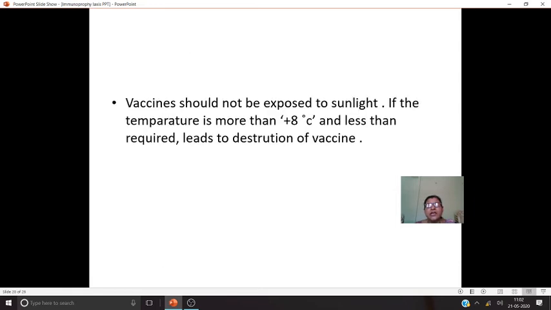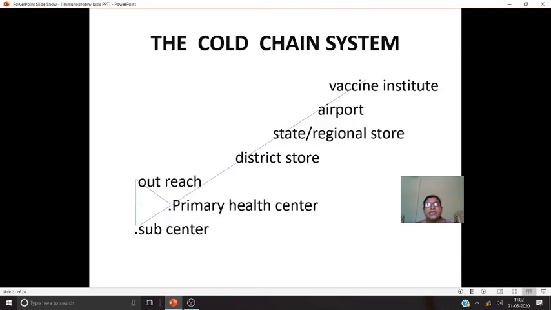And the vaccine should not be exposed to sunlight. That's why if the temperature is more than +8°C and if the temperature is less than required, it leads to destruction of the vaccine if you are not maintaining the proper temperature. And here you see the cold chain system. Number 1, at the top the vaccine institute is there. It means the manufacture area. From there it comes to the airport because it has to be sent to different countries. And so it comes to the airport area.